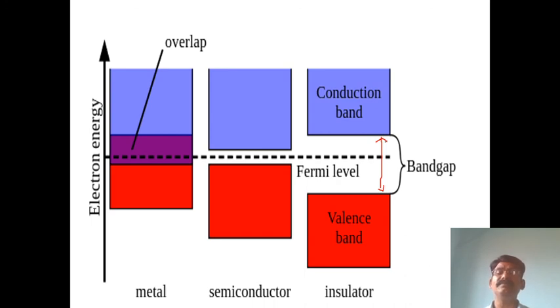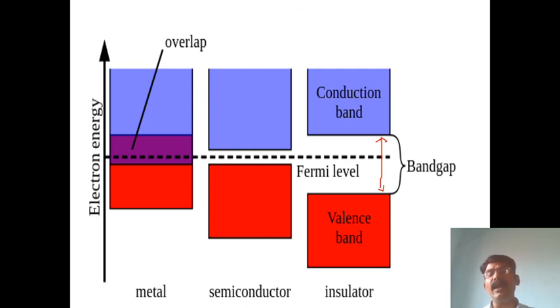This means the valence band electrons cannot easily jump to the conduction band. There is no flow of electrons, so the material will not act as a conductor. It acts as an insulator.